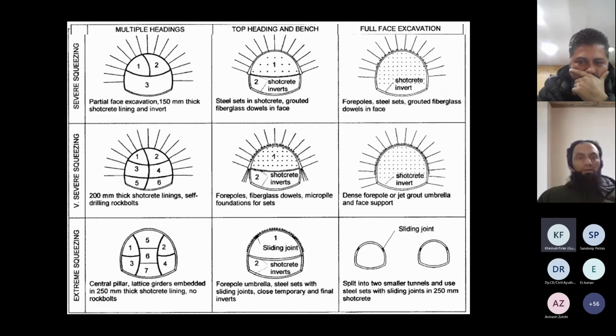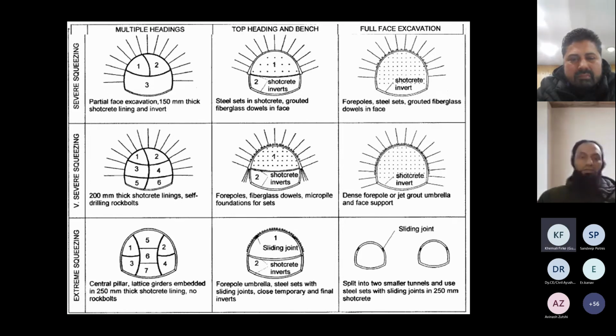And when we go for very high or very severe squeezing conditions, then we have to go for multiple drifts on the face, and of course very stiff lining, very stiff reinforcements, and forepoling. And if we require full face excavation, then of course we have to split the tunnel into 2 smaller tunnels with sliding steel sets for extreme squeezing conditions.